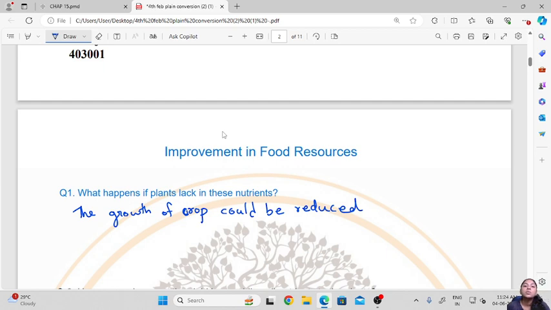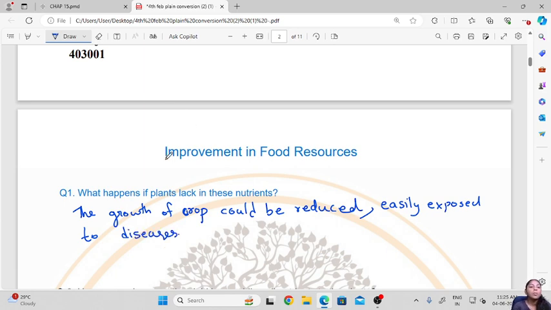If the plants do not get a sufficient amount of nutrients, the growth will be reduced, and also they will be easily exposed to diseases.